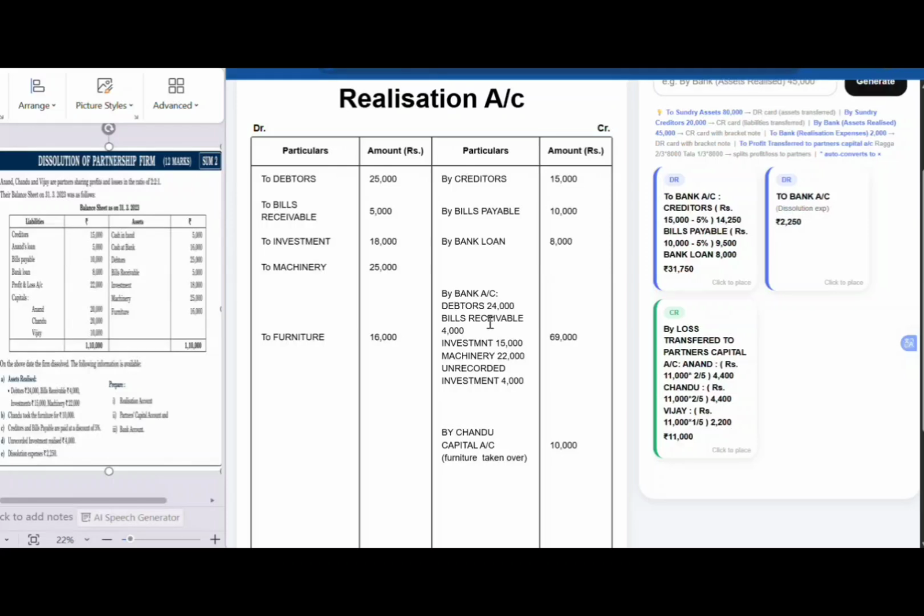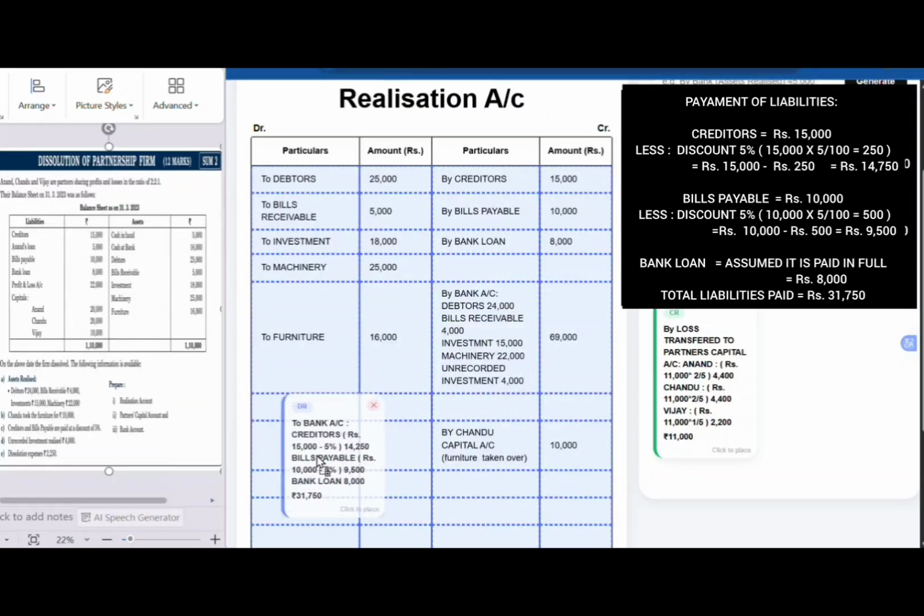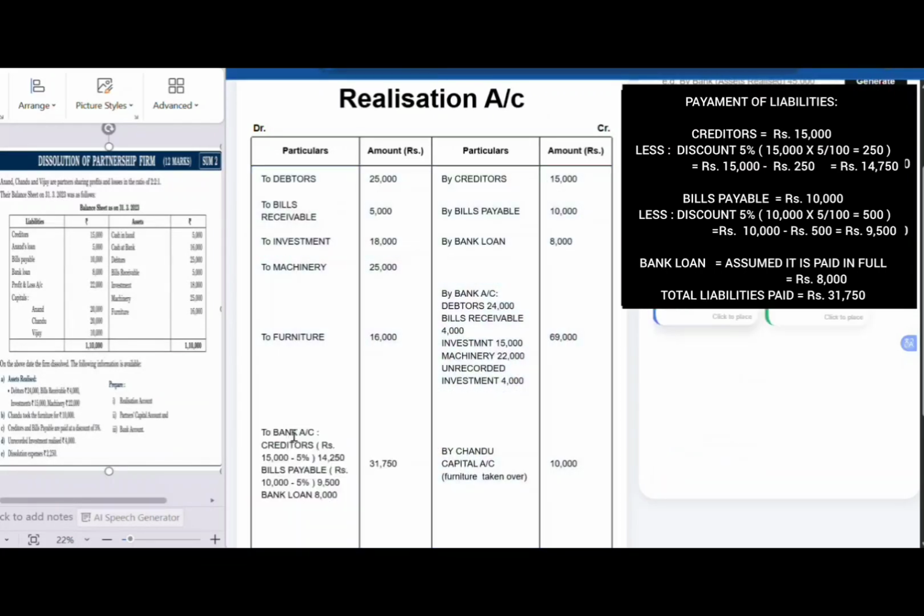So now we have to pay off the liabilities. Now as per the adjustment given here, the creditors and bills payable are paid at 5% discount, and it is not mentioned otherwise, so we have to transfer it to the bank account on the debit side. To bank account creditors, that is rupees 15,000 minus 5%, which will be 14,250, and bills payable is again paid off at a discount of 5%, that is 10,000 minus 5% will be